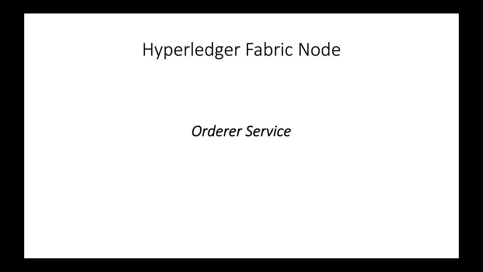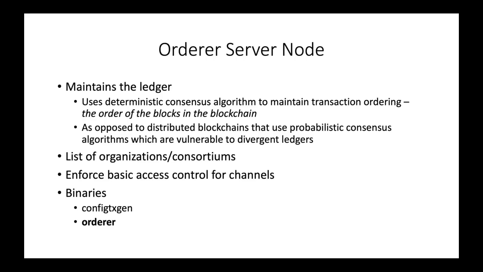Let's move on to discuss the orderer service node. The orderer is mainly responsible for maintaining the ledger or blockchain, and in particular, the order of the transactions on the ledger. It maintains a list of organizations and controls peer access to the channels based on channel configuration. Two binaries are required on the orderer node.